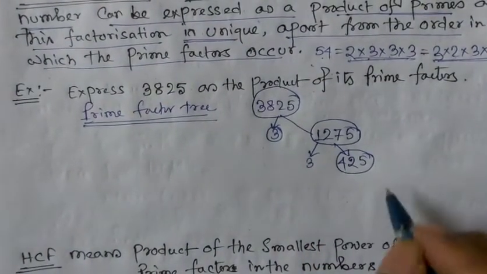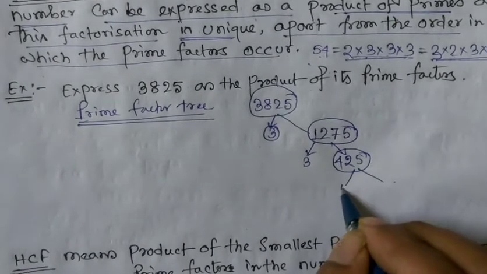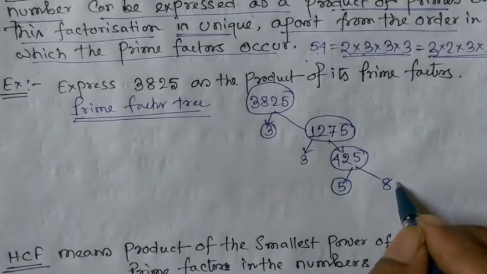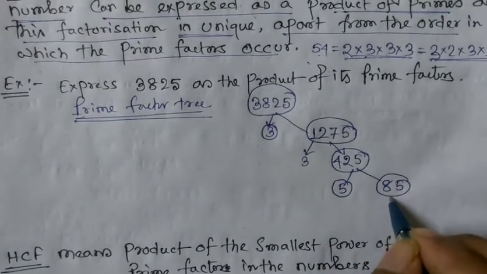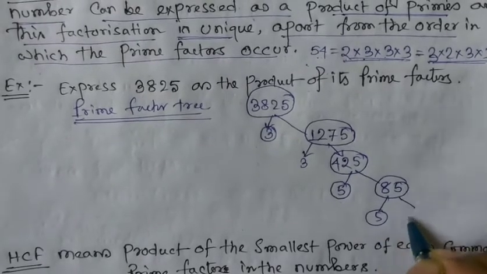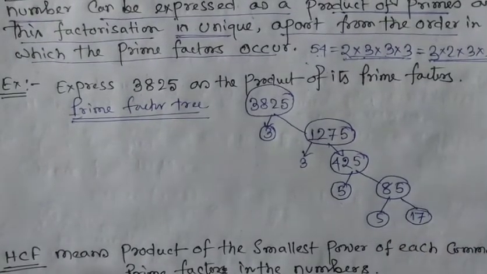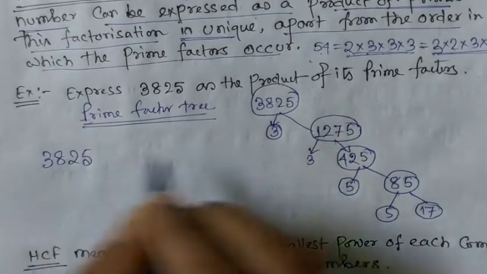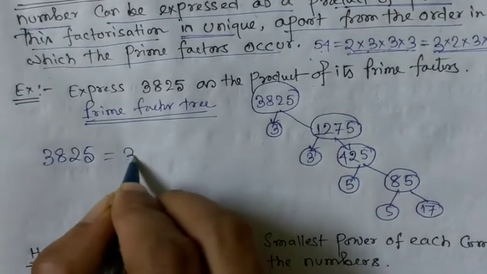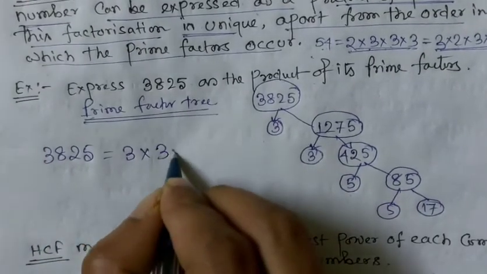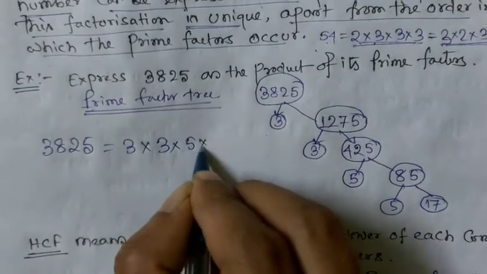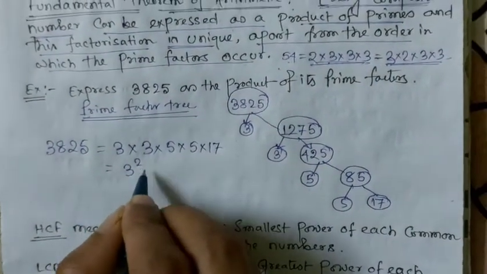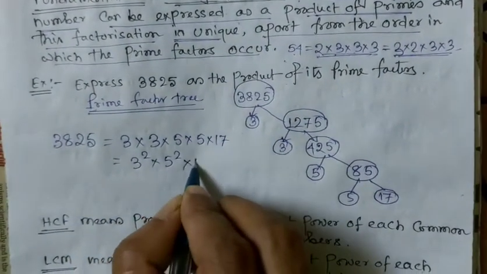Then 425 can be represented as... that means it is divisible by 5. So 5 times 85 is 425, and 85 is again divisible by 5, giving 17, and 17 is itself a prime number. So that's why 3825 can be represented as, this one encircled: 3 multiplied by 3 multiplied by 5 multiplied by 5 and multiplied by 17. That means 3 squared multiplied by 5 squared multiplied by 17.